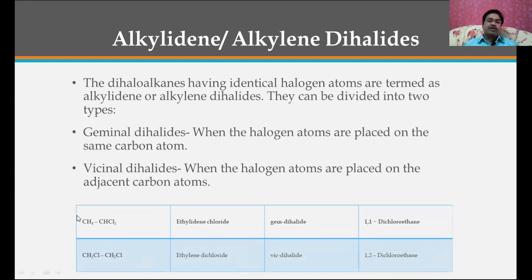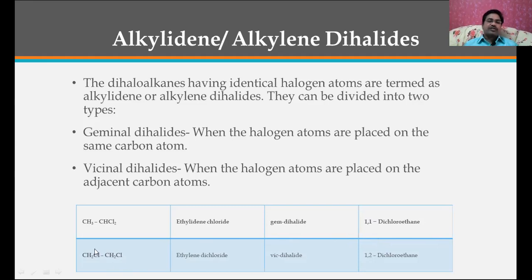Because this is ethylene, and alkylidene here means ethylidene, therefore we call it ethylidene chloride. Because the two halogens are present on the same carbon atom, it is called a gem dihalide. And what is its IUPAC name? The two chlorine atoms are present on the same carbon, total carbons are 2, therefore 1,1-dichloroethane.